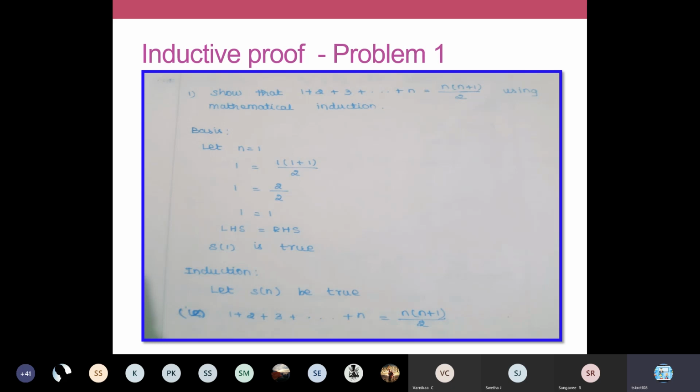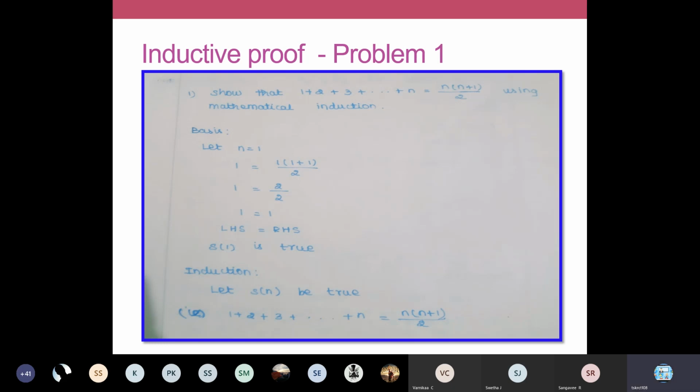When your left hand side and right hand side are the same, we can say that S is true for the value 1. So the statement S is true for the value 1. We can define it like S of 1 is true.